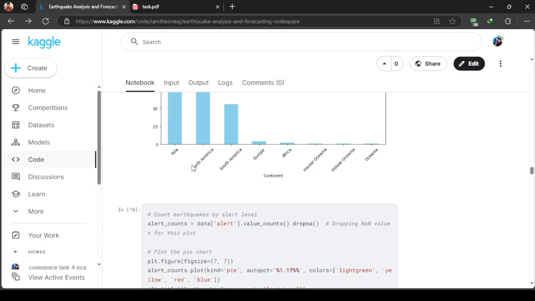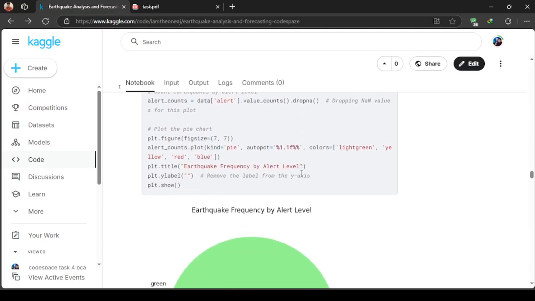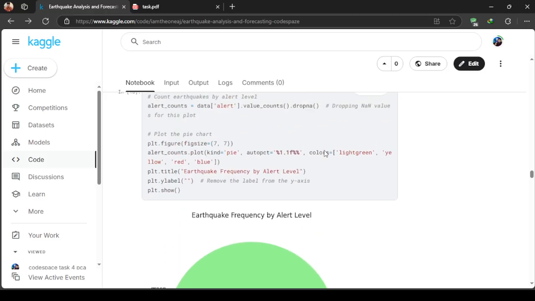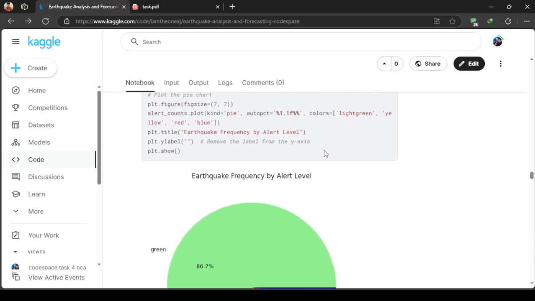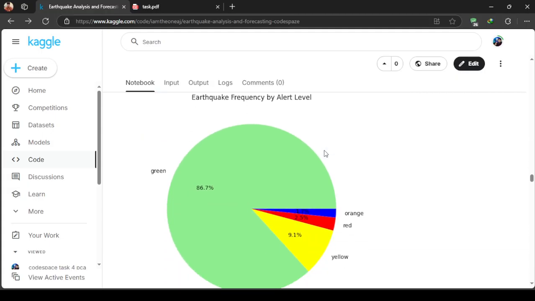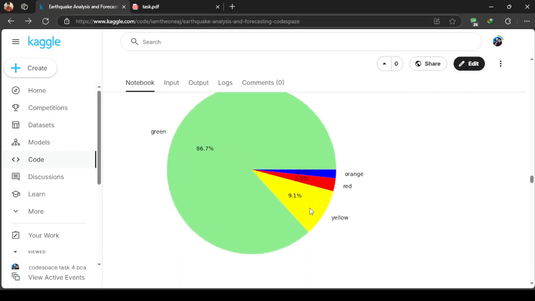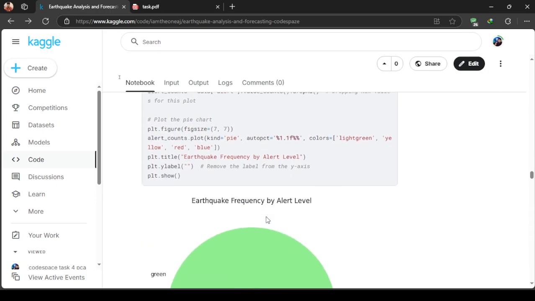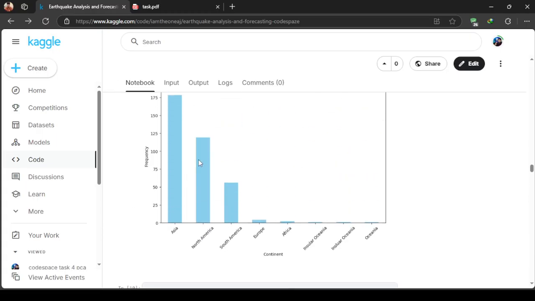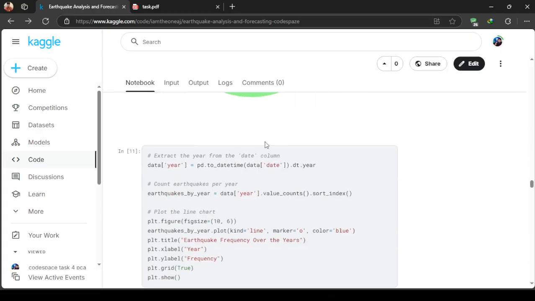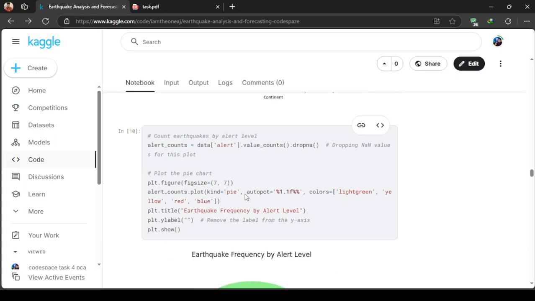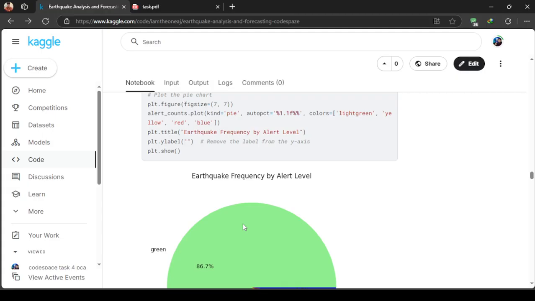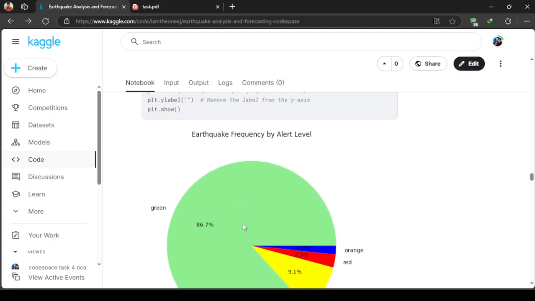Then I created a pie chart with different colors: light green, orange, red, and yellow. Green is 86% and yellow is 9%. These are the alert levels.